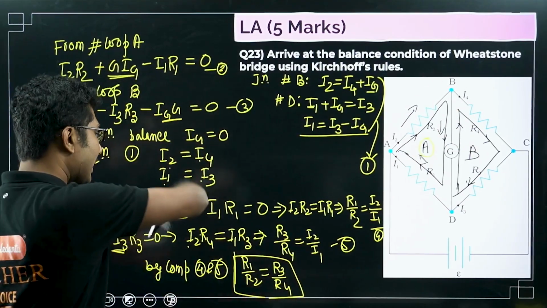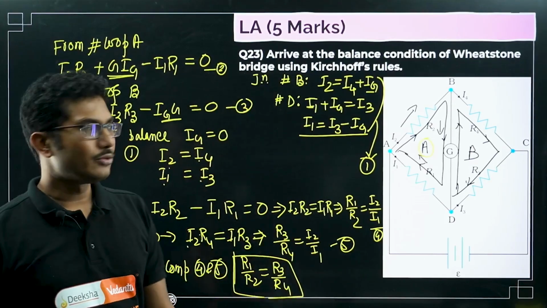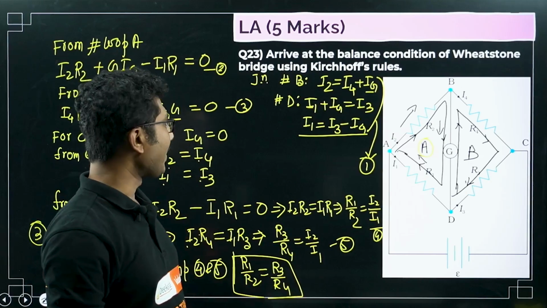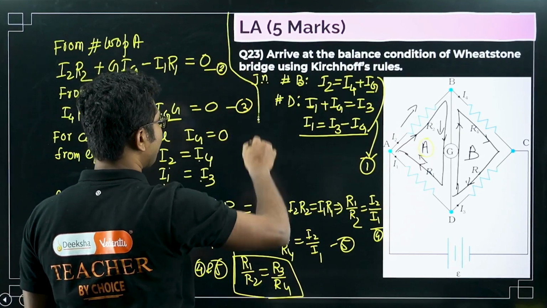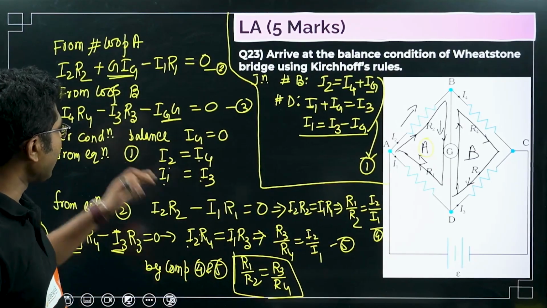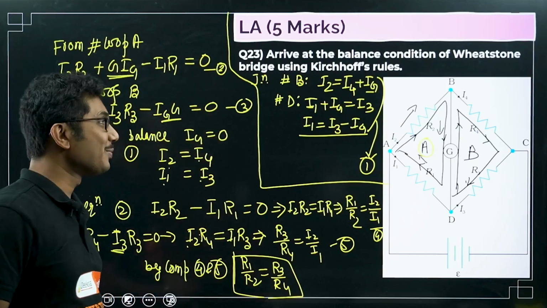No matter, you can rearrange this equation in multiple ways. No matter what you do, you will always get this equation. This is the balanced condition for Wheatstone bridge. Simple straight derivations, and I have completed it in a better way. I hope you enjoyed it.